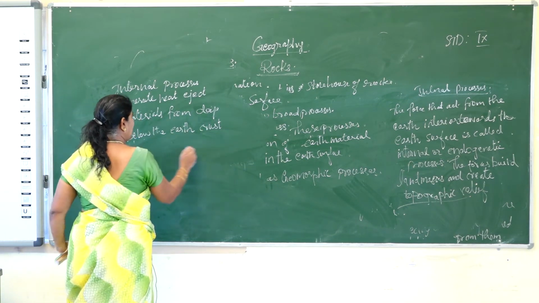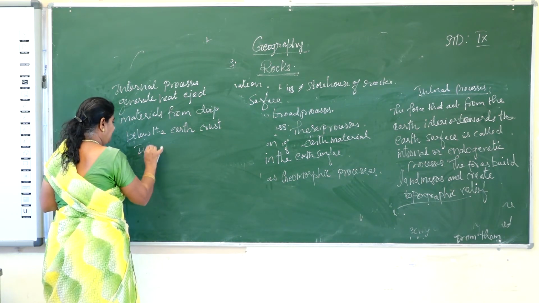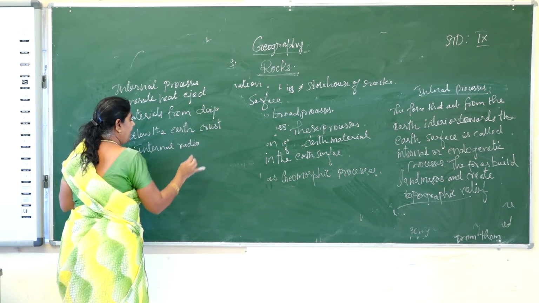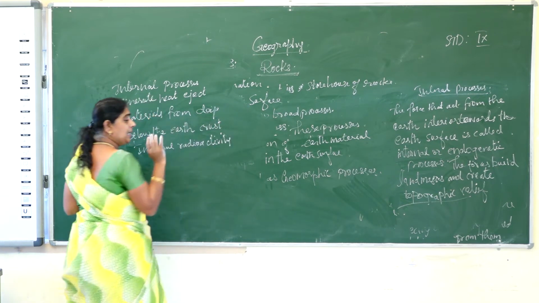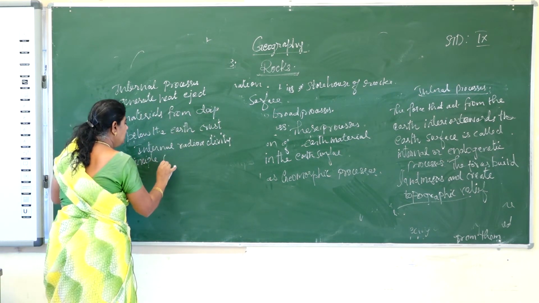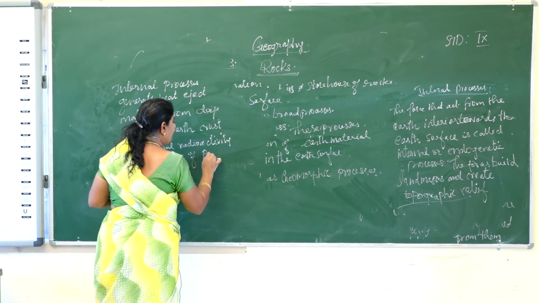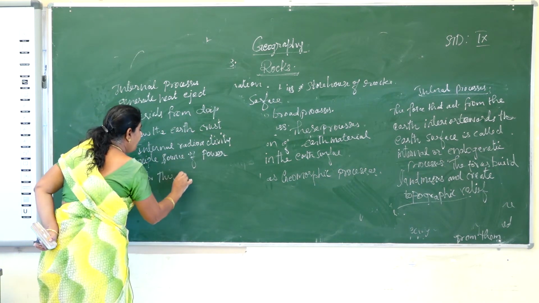This heat energy is because of radioactivity, which is the principal source of power for these processes.